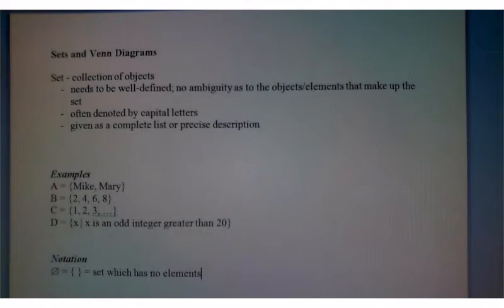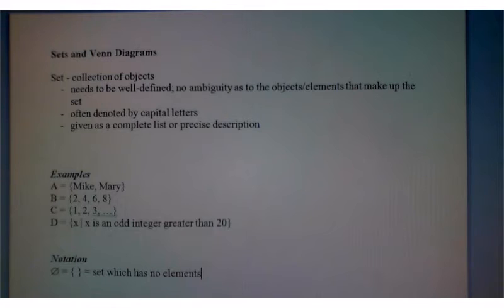Sets do need to be well defined. There can't be any ambiguity. So if I was to say the set of students in Math 120, that could be a little ambiguous. Am I talking about students in all sections of Math 120, just my sections of Math 120? Am I talking about my hybrid sections of Math 120 or just my night section? So it needs to be very well defined.